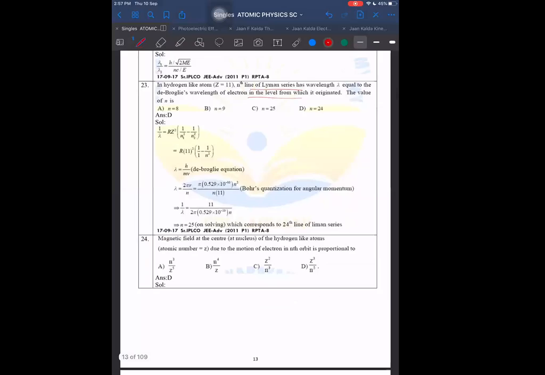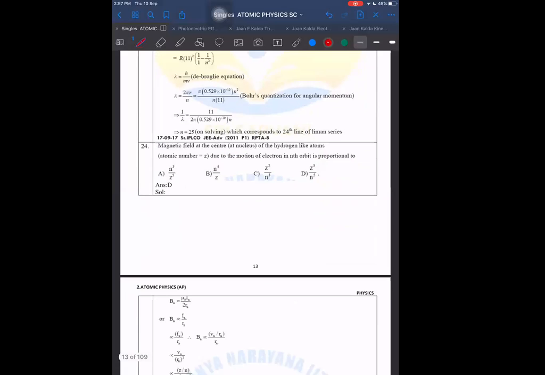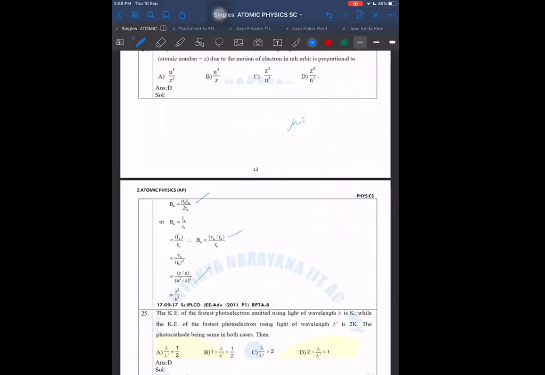Question 24. It appears somewhat different, but no, it is also the same. Magnetic field, same only; we have discussed it already in the class. We can get the magnetic field because we know the formula is mu naught I by 2r. After that we convert it: I will be proportional to frequency. Why is I proportional to frequency? Because it is q by time period, so it is inversely proportional to time period.